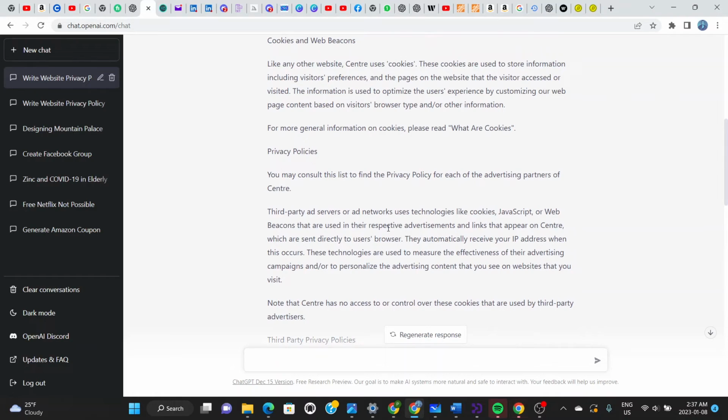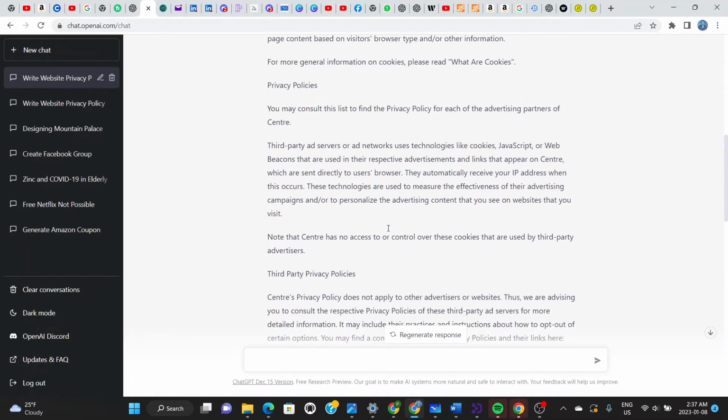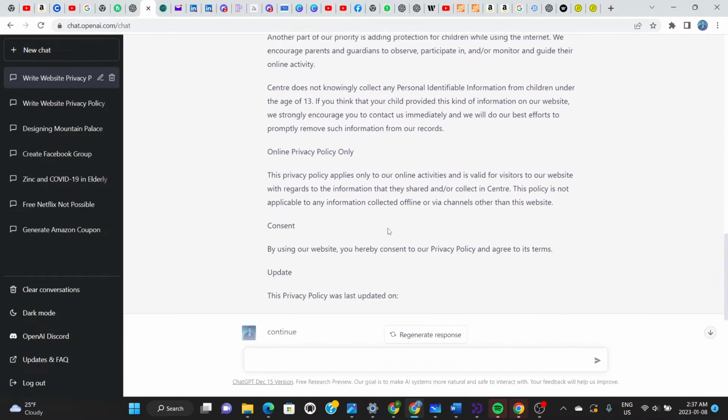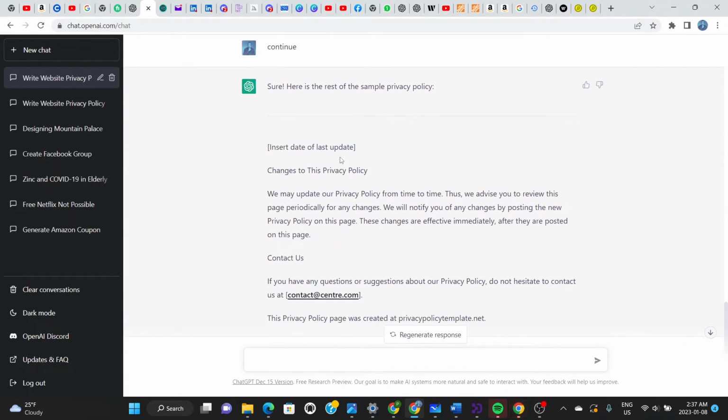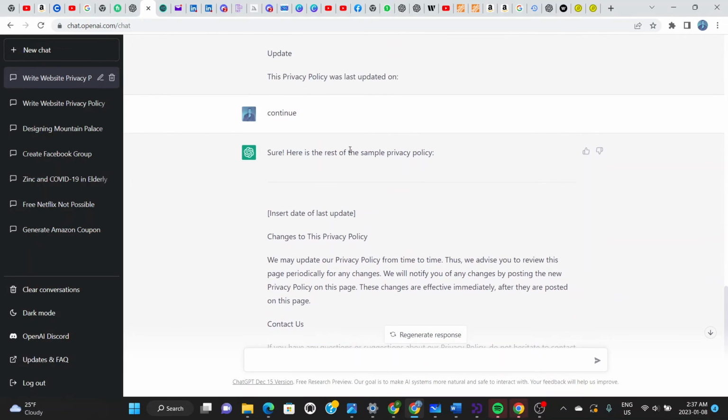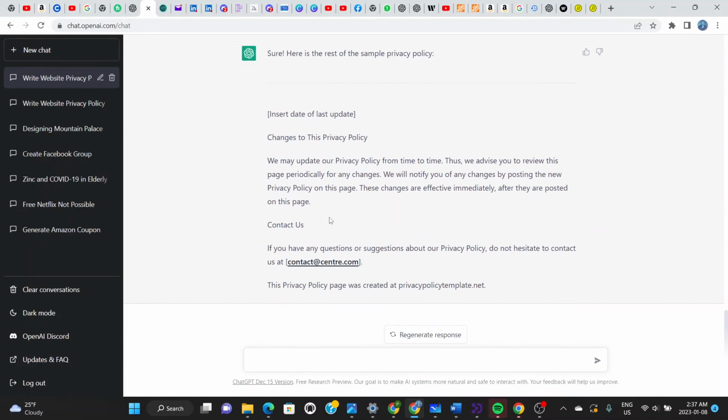I can copy and paste this in my website section for privacy policy, and it should be okay as long as I put a date right here, which is the privacy policy last update. That should be the date right here. So once that's done, guys, it's sorted. I have my privacy policy, and I'll be fine.